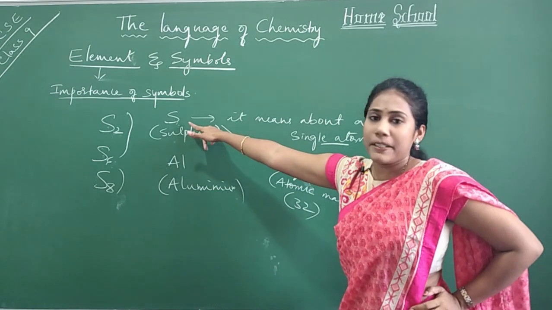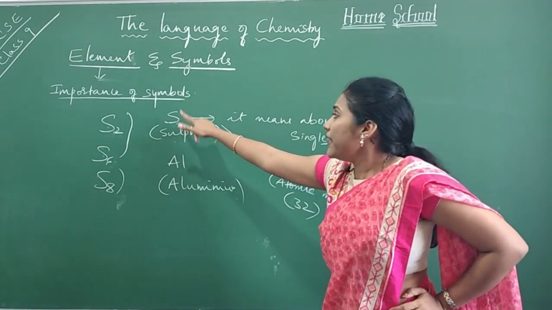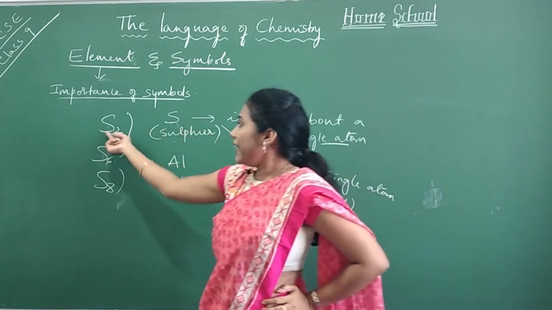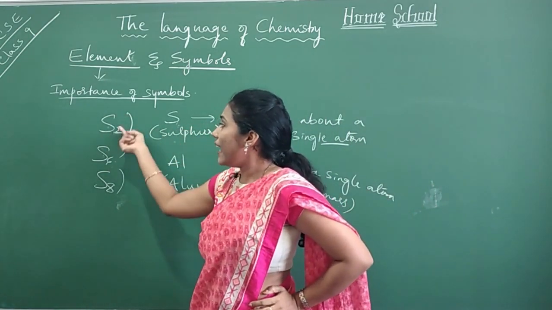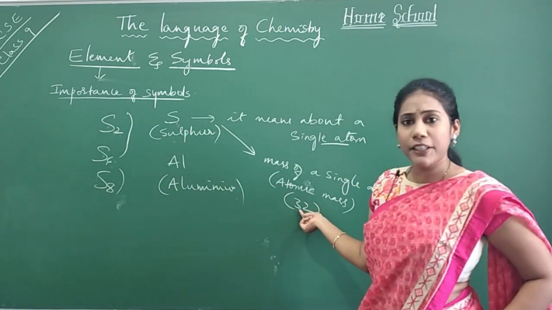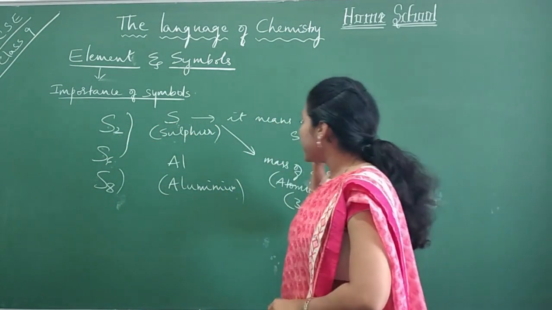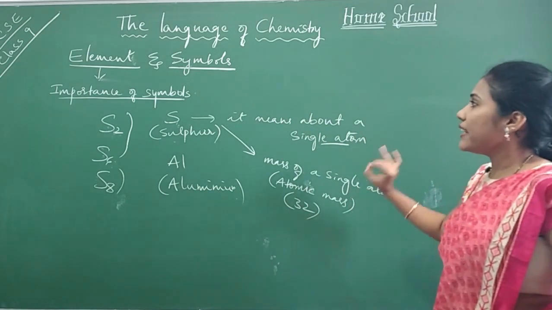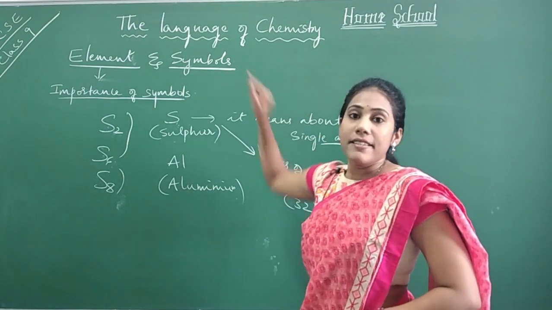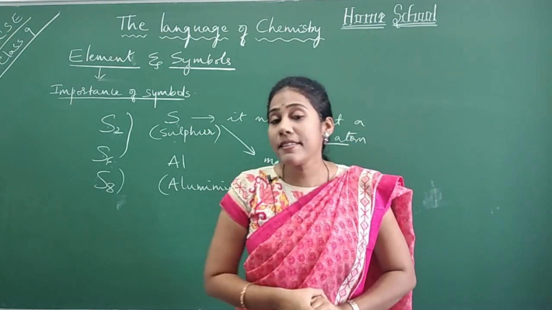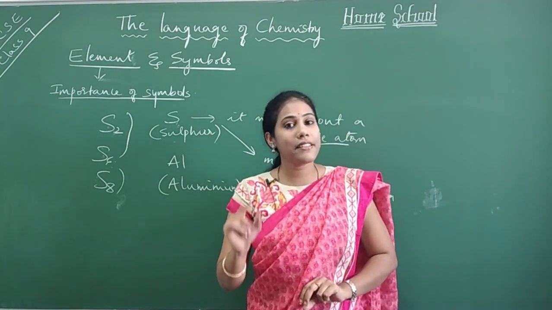And the moment you write a single S, it means you're talking about the mass of one single atom. Whenever you write single S, then atomic mass is 32. But whenever you write S2, this will not have a mass that is equal to 32. It will have something else. So this is the clear information that can be given by symbols. And this is all about symbols, element, and its importance.